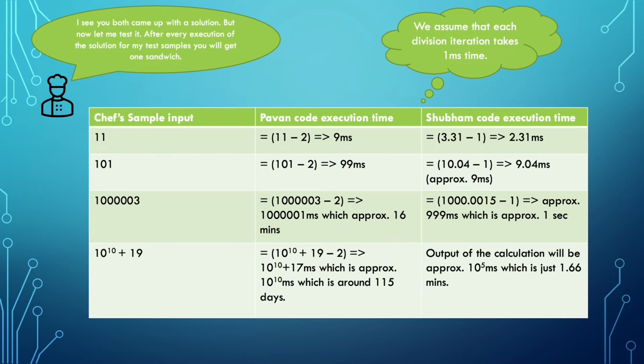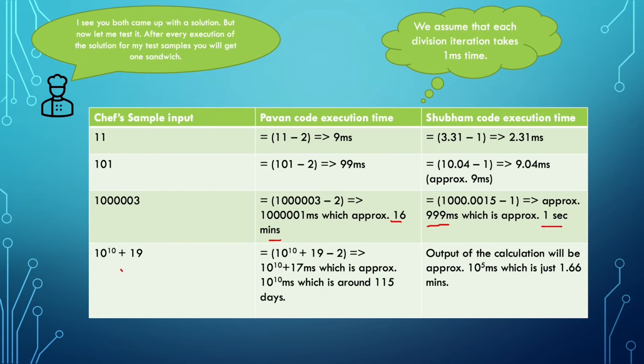Following were the chef's inputs. For 11, Pawan's execution time was 9 ms, whereas Subham's execution time was 2.5 milliseconds. For 101, it was 99 ms and 9 ms. Again, the sample input grew larger to 10 to the power 6 plus 3. Then it gave around 16 minutes of execution time for Pawan's code, whereas Subham's code executed in just 999 milliseconds, which is approximately 1 millisecond.